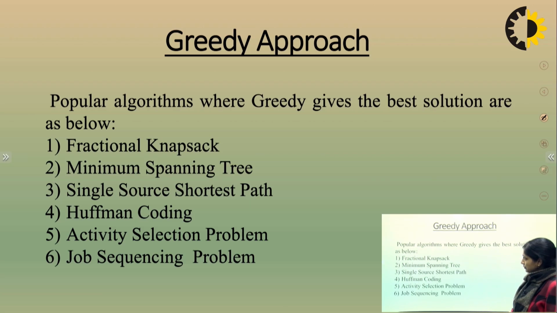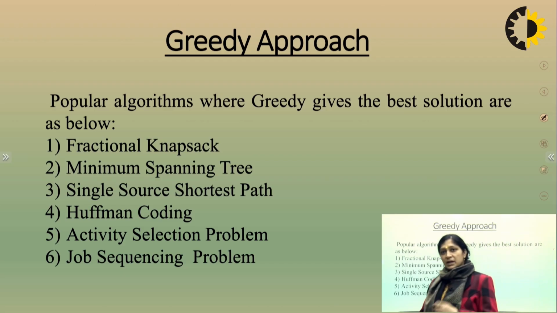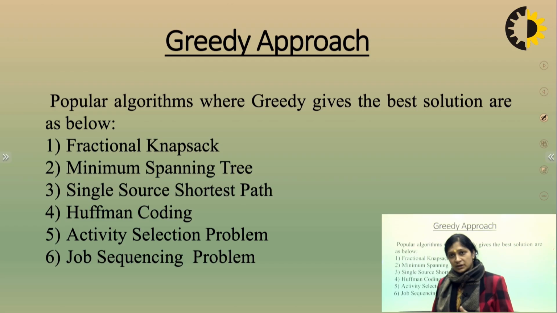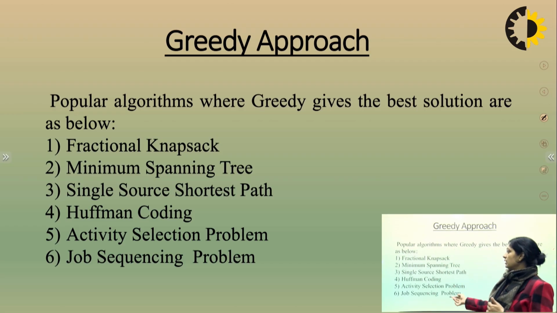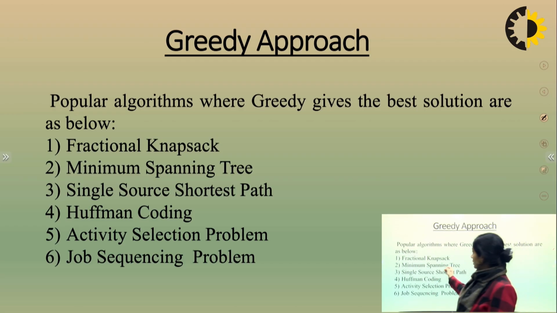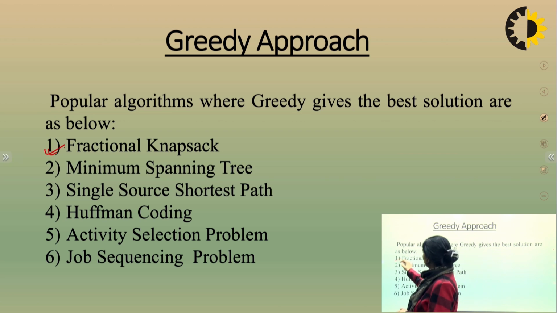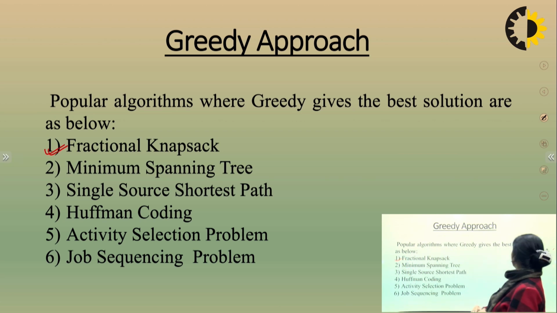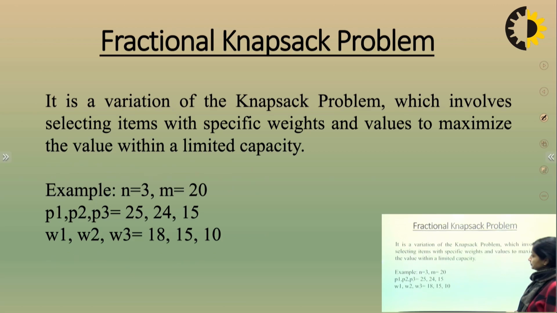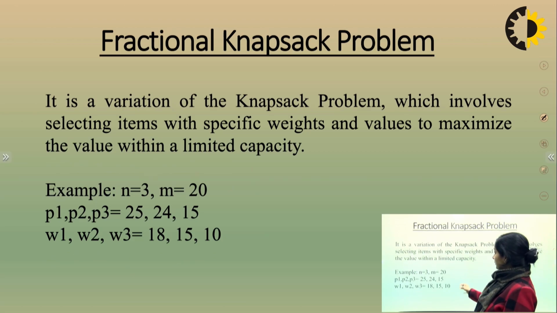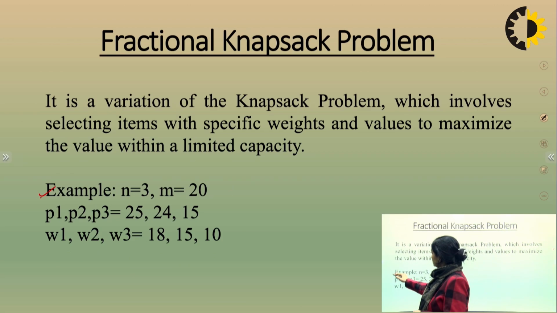Now come to the various methods of greedy approaches. These are a few methods of greedy approaches: fractional knapsack, minimum spanning tree, single source shortest path, activity selection problem, etc. Today we are going to discuss this one, the fractional knapsack problem. I have taken one example to clearly understand the problem.